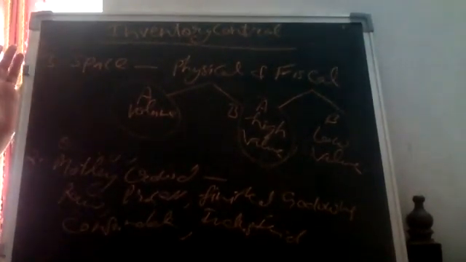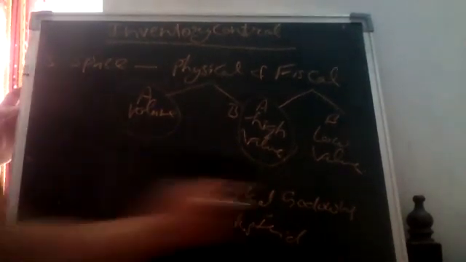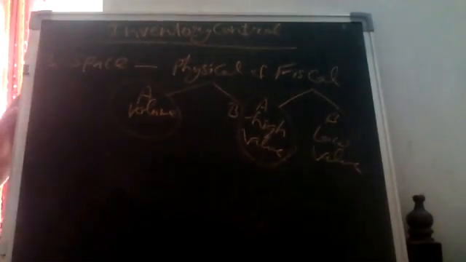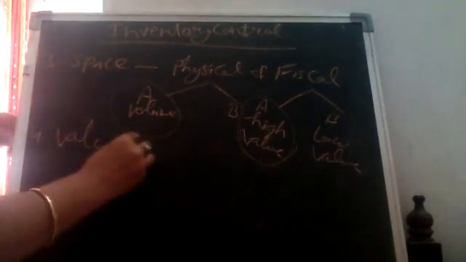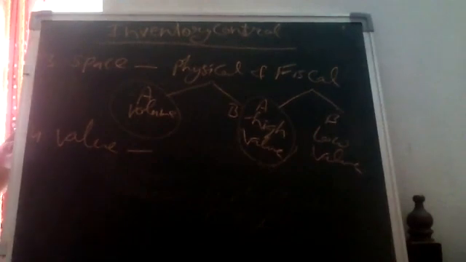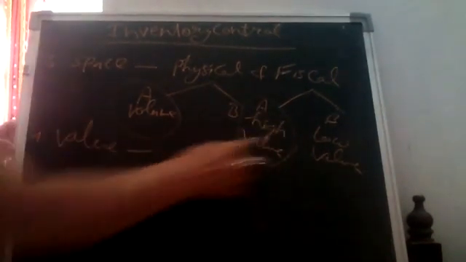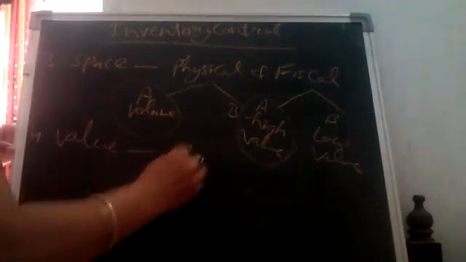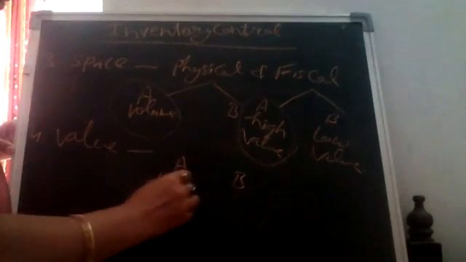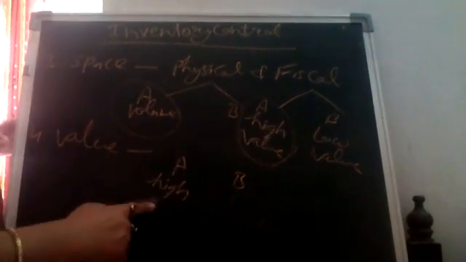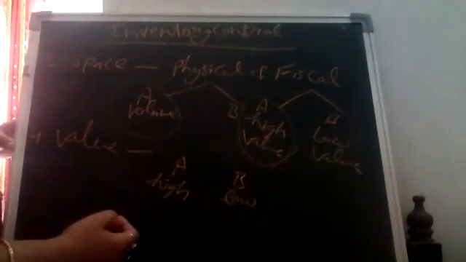Now the next one, fourth, is value. Value of stock. Here we are discussing something like that. There are two types of stock, A and B. This is of high value, and high value means financially it is of high value, and this one is financially of low value.